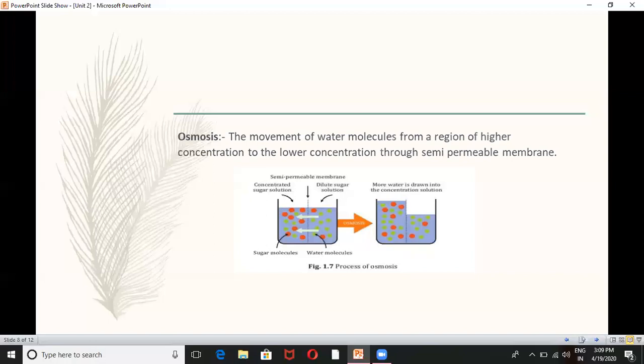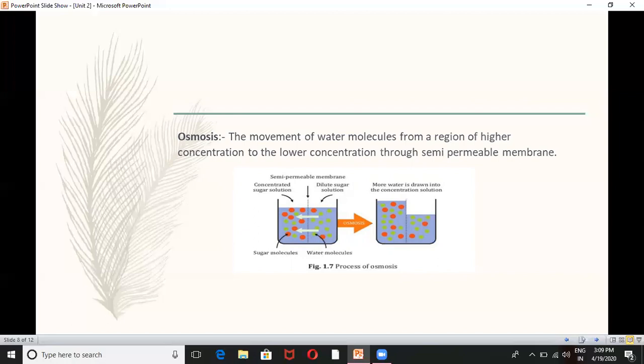After that, one thing is there: through a semi-permeable membrane. That means the movement of water molecules from a region of higher concentration to the lower concentration through a semi-permeable membrane. So in the process of osmosis, a semi-permeable membrane is there. The figure is also showing sugar molecules and water molecules, and their concentrations are different.